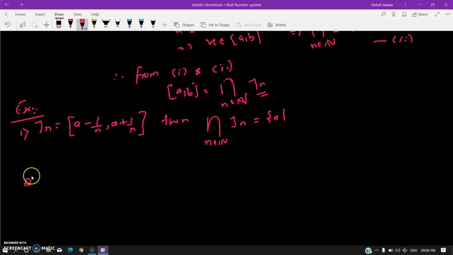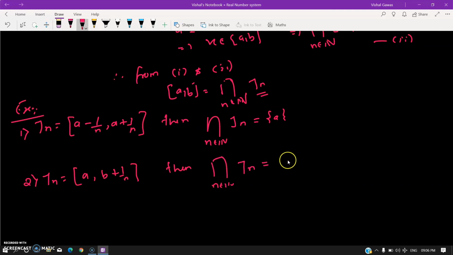That's the first one. Second one, if Jn's are [a, b plus 1 by n], then the intersection over n in N of Jn's must give me the closed interval [a, b]. Please try this.